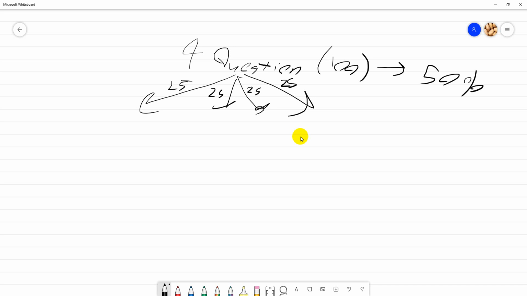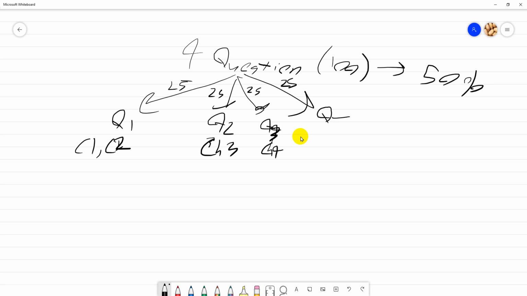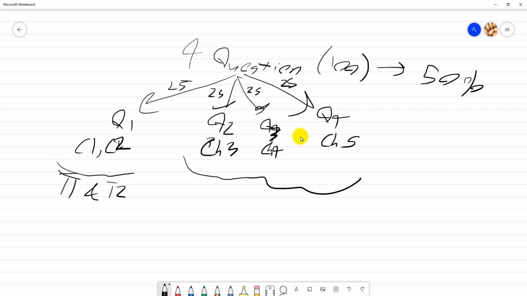For question 1, it is for chapter 1 and chapter 2. Question 2 is chapter 3, question 3 is chapter 4, and question 4 is chapter 5. So the focus is here. This one is already covered much in test 1 and test 2, but in the final you also have to answer this, and for the final the focus is here.